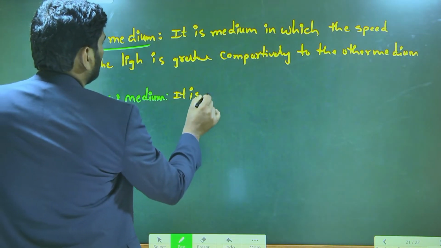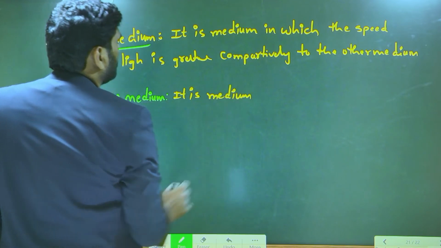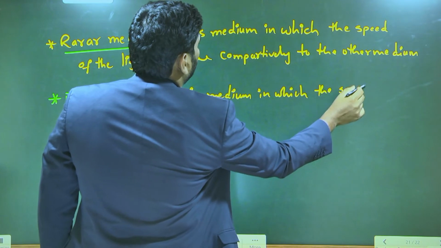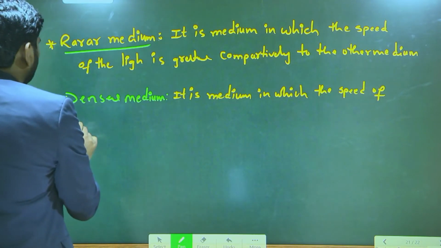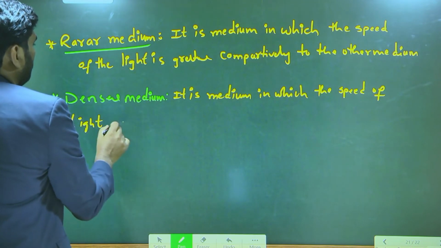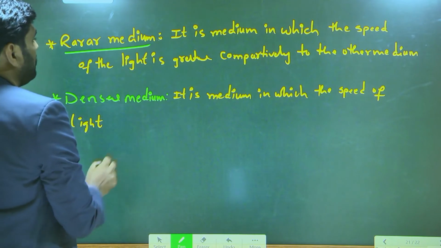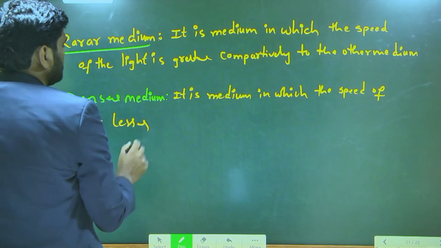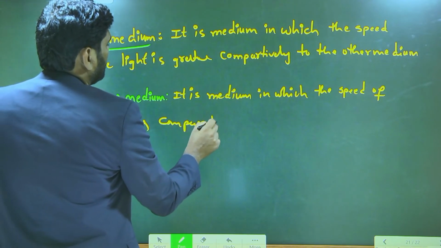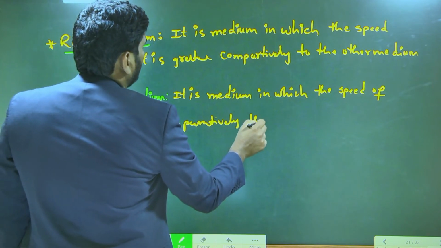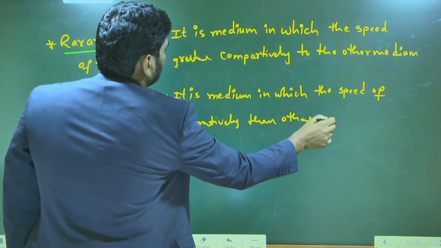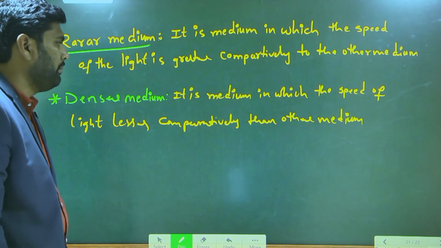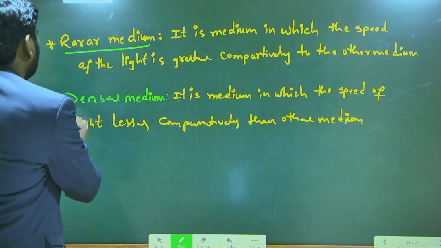Denser medium is a medium in which the speed of light is lesser comparatively than other medium.